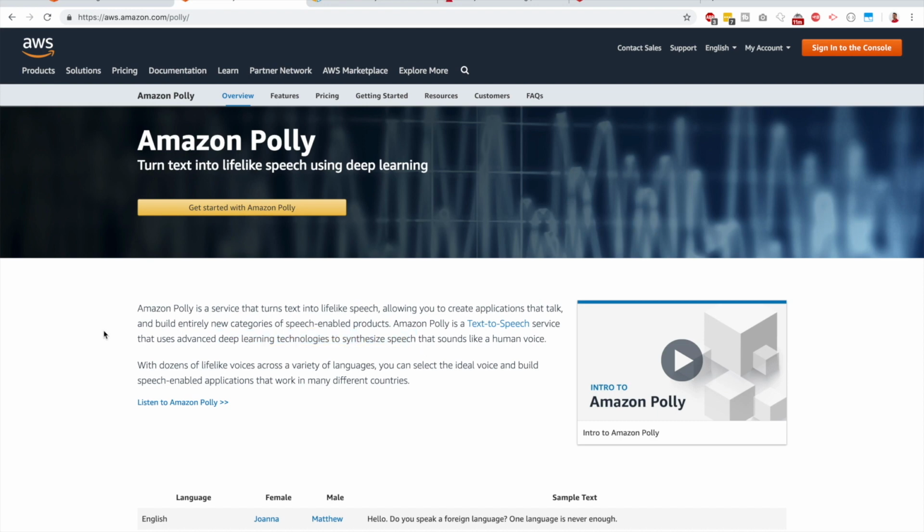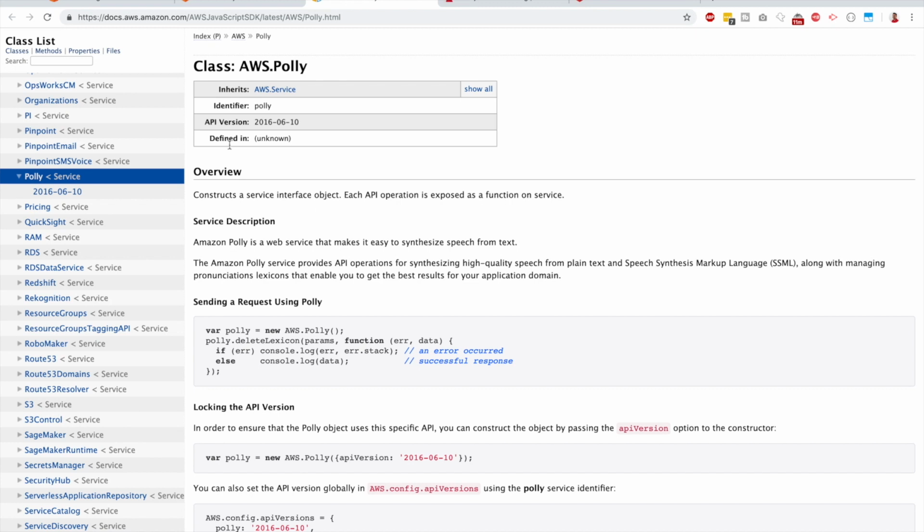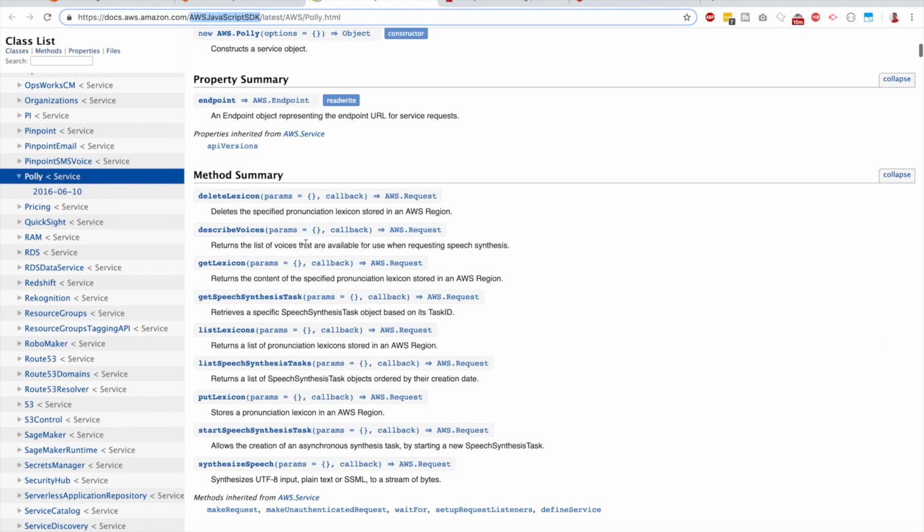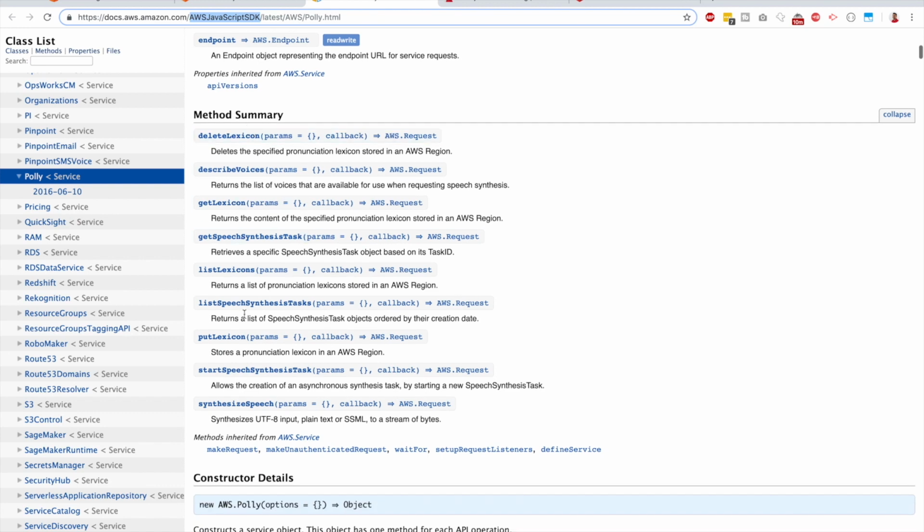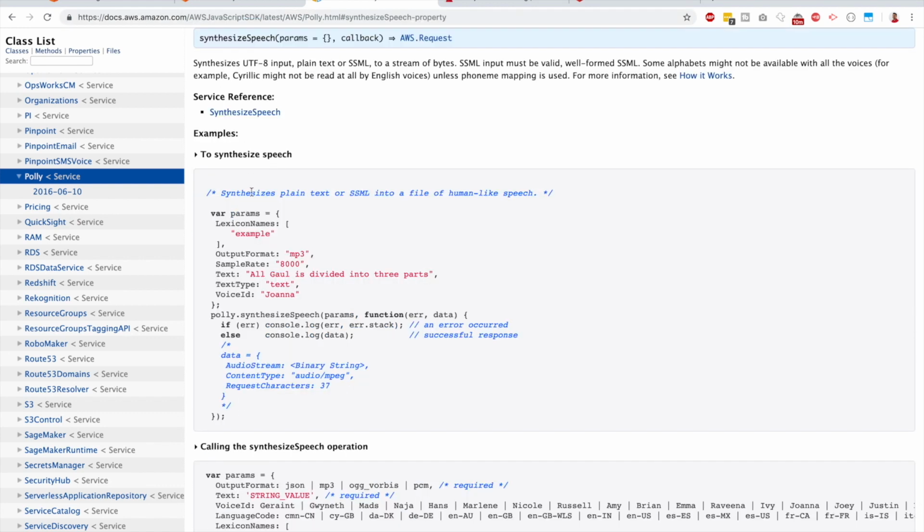And we are going to use this service especially through the AWS SDK. Now this is the JavaScript SDK. I will post all these links down here. And if you go to the Polly service, you should see it has different API methods. Look at this one. This is called synthesizeSpeech. So synthesizeSpeech is basically the API method that will take the user text input and convert that into an audio stream. So this is what we are going to do in this application.